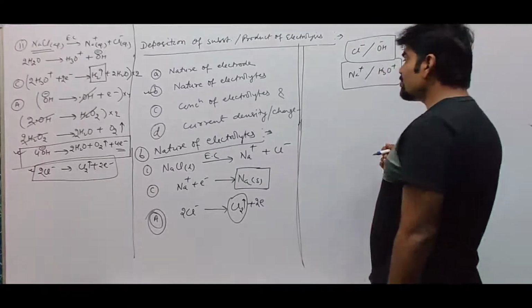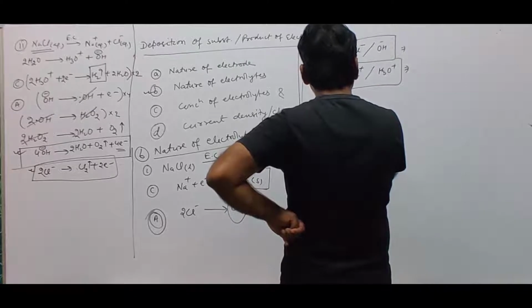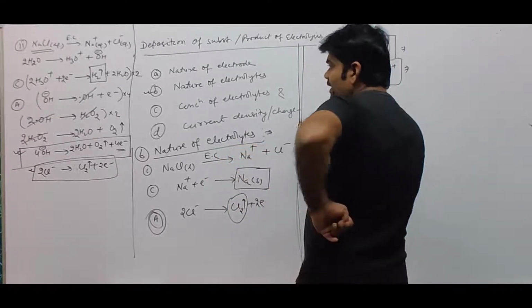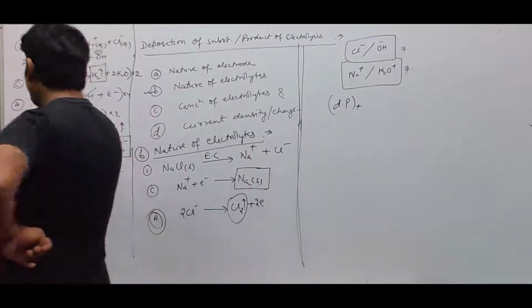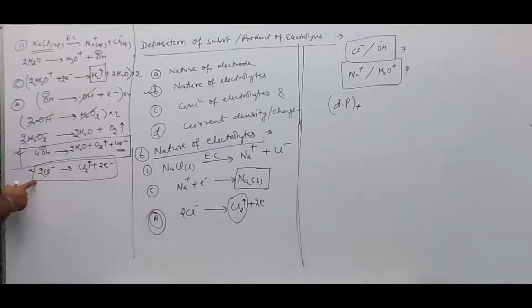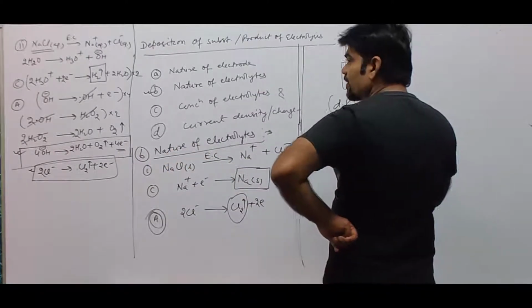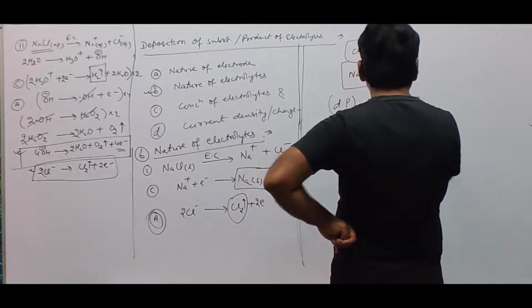If you see the discharge potential value of cation, we'll decide whether H3O+ or Na+ will be deposited, and for anions we decide whether OH- or Cl- will be evolved by seeing their discharge potential values. So the discharge potential values of cations are